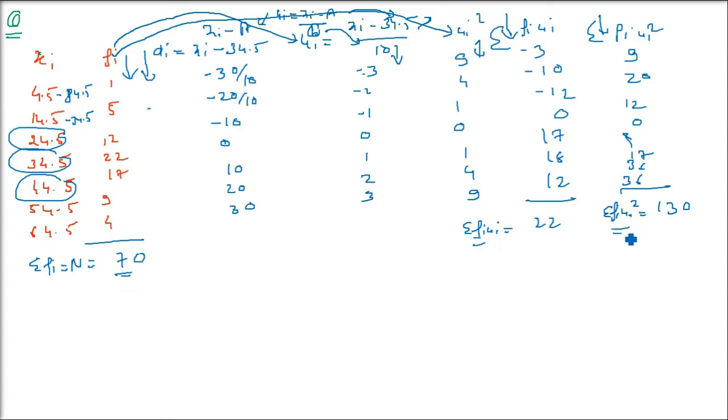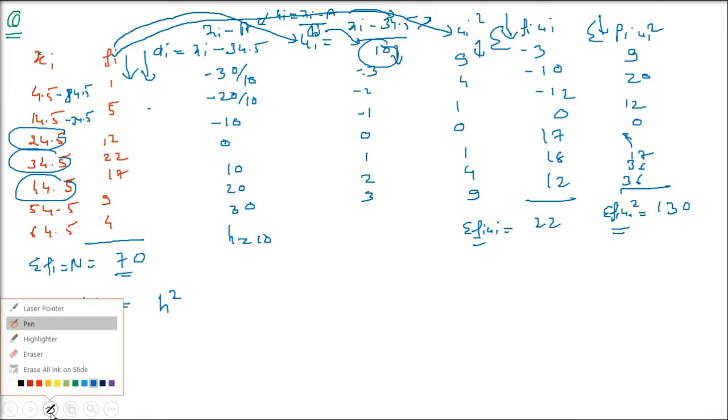So capital N you have, sigma fi ui you have, sigma fi ui whole square you have. H we have taken as 10. This H can vary. Depending upon the problem, this H can be 10, 100, 20, whichever number divides every member of third column. So now the variance will be, the formula we are taking now,